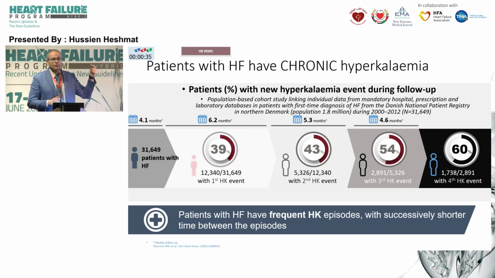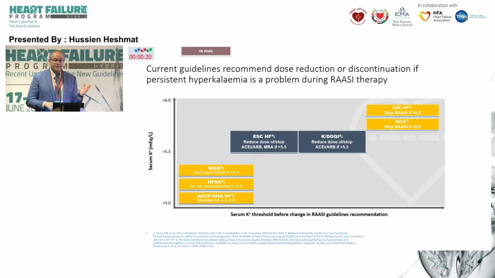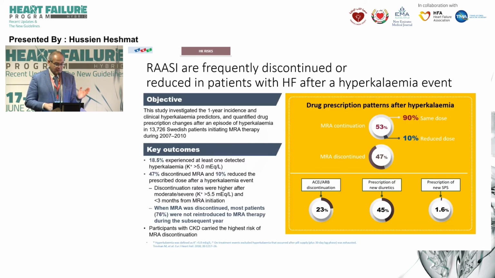And they tend to recur not once, but 3 or 4 times in the first year of the patient's life. So once the patient gets hyperkalemia, expect that he will get hyperkalemia further. And of course, the patients who are most likely are those with heart failure and chronic kidney disease. The guidelines tell us to stop MRAs whenever the potassium exceeds 5, and RAS blockers whenever the potassium is 5.5, and we do that and we feel safe.